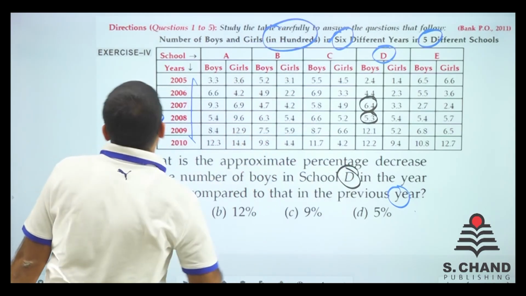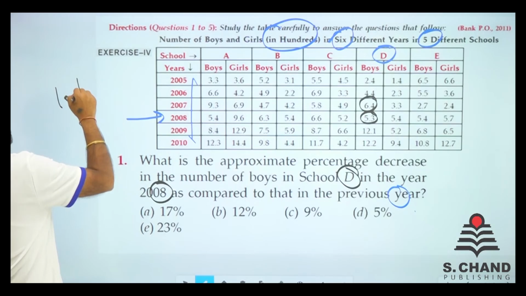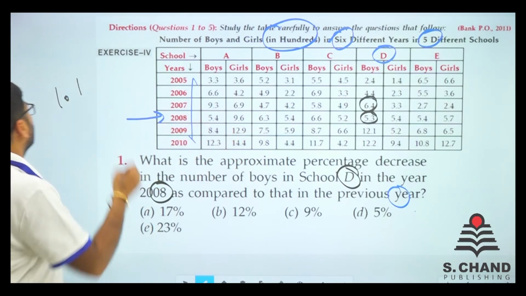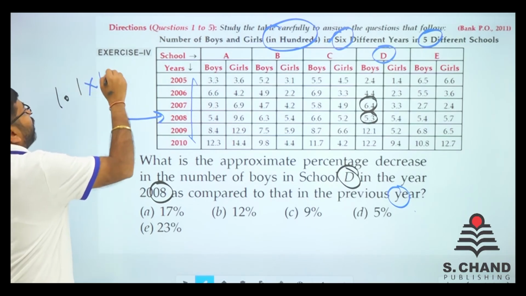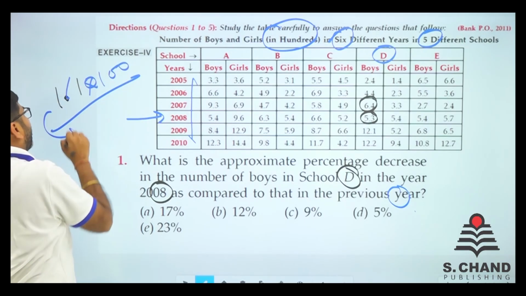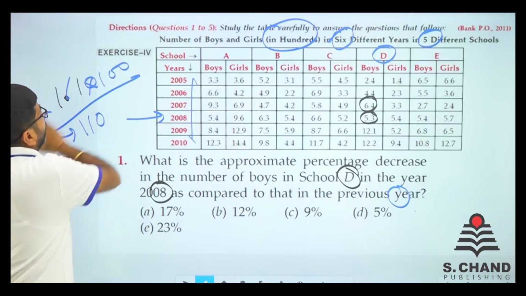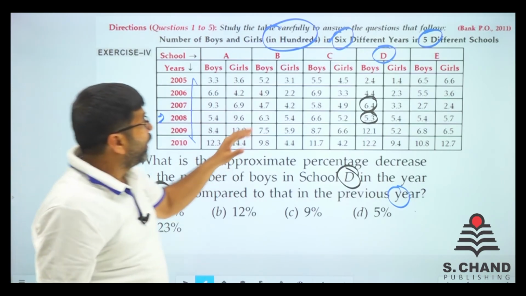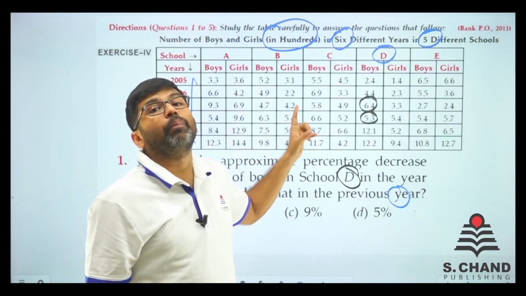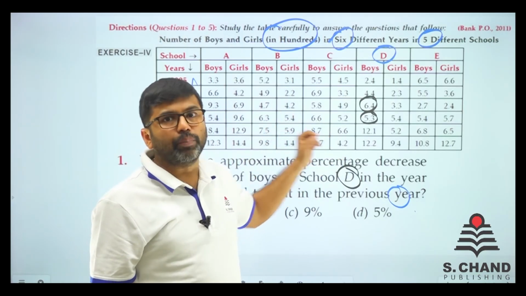So for example, say 1.1 is written somewhere here. This is in hundreds, so multiply by 100. So 1.1 actually represents 110. So any number given in it, just remove the point and put a 0.